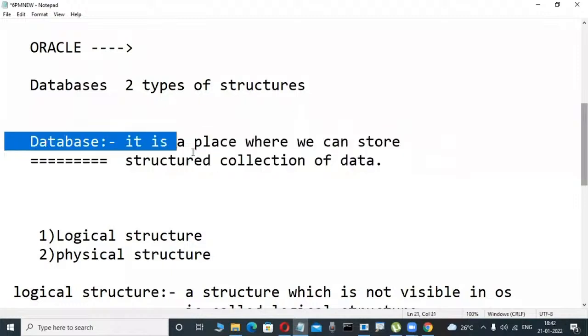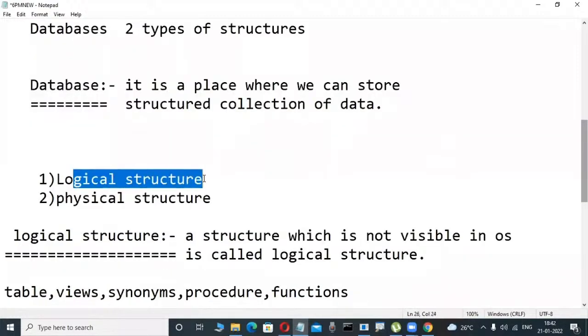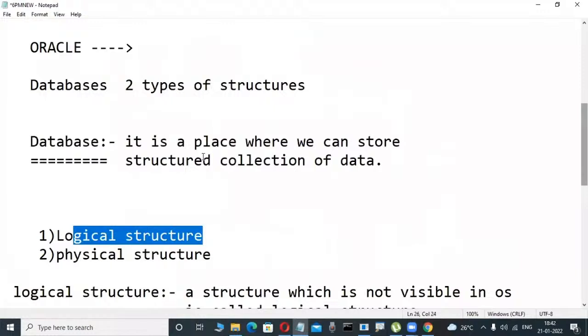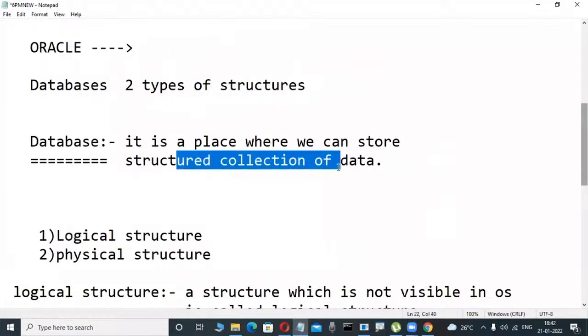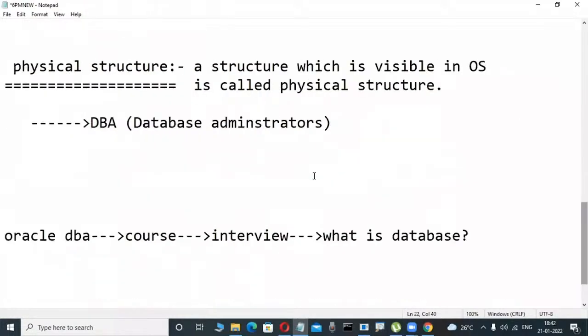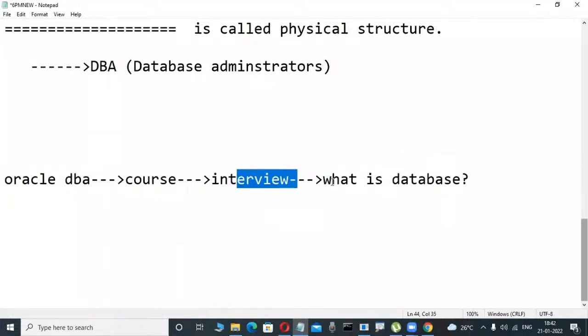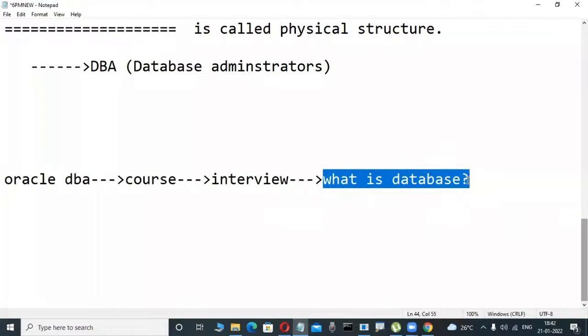Why? Because this is the developer's definition. Developers are good logically. A table is nothing but a structured collection of data. They have that idea, that's why you also say a structured collection of data. It may be okay from their point of view, and it's not a problem. They think in an easy, logical way, which is understandable. But unfortunately, a DBA's knowledge is different. When the interviewer asks a DBA what a database is, I don't say it is a place which stores a structured collection of data, that is wrong. That is the logical side. I'm not telling that.